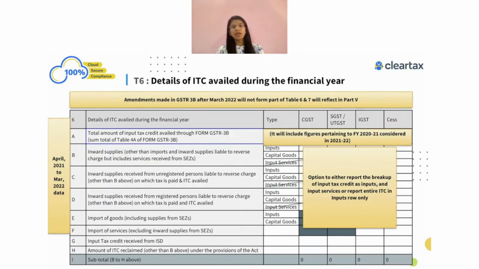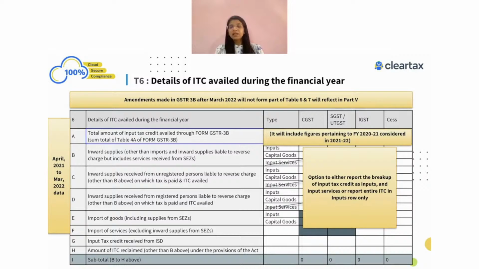Now when we look into table number 6, what they have done is, okay, this is an ITC which I'm going to show over here. It will obviously include the figures pertaining to FY 2021 that you have claimed in 21-22. That information will always be there. You always have to show the breakdown of this ITC which you have shown above.